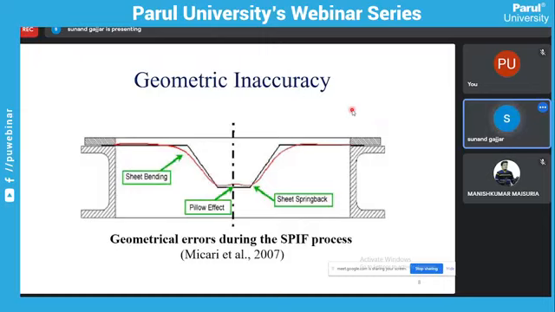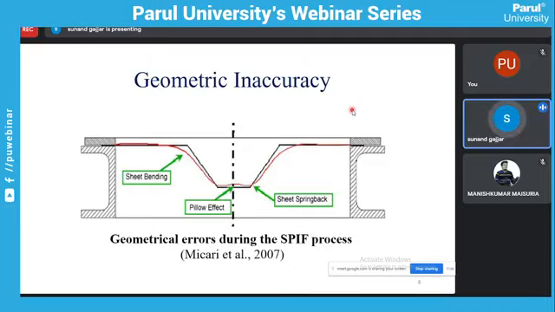This is geometric inaccuracy. What is geometric accuracy? If we observe some differences between the target profile, we can say design profile, and after forming the profile of the component, so if there is some difference between these profiles, that is called a geometric inaccuracy. But why do these geometric errors occur in this incremental sheet forming process?